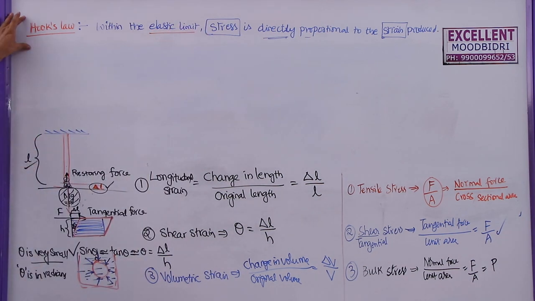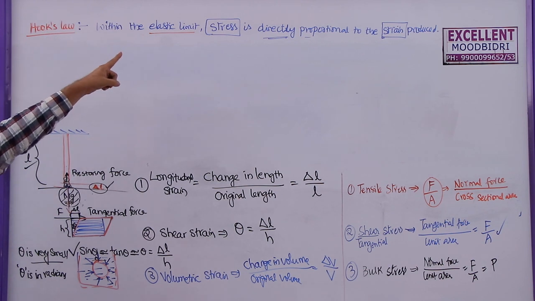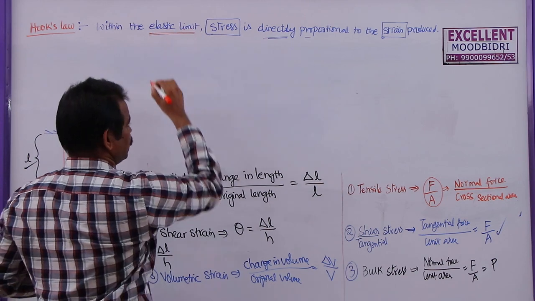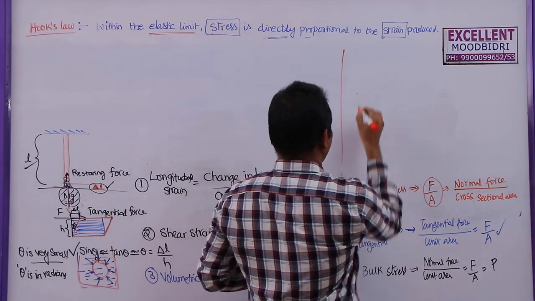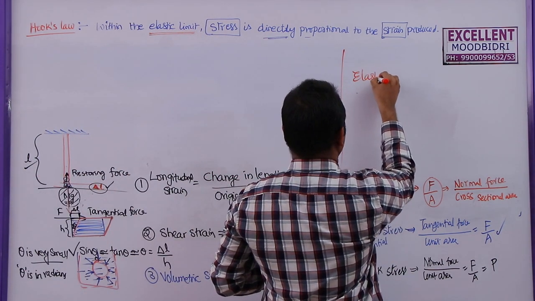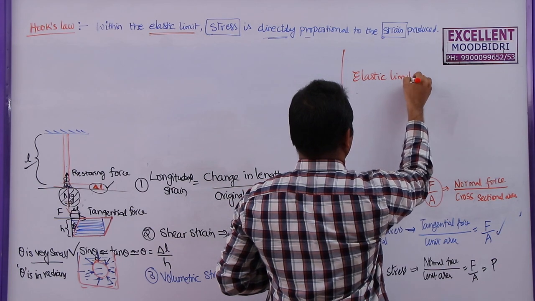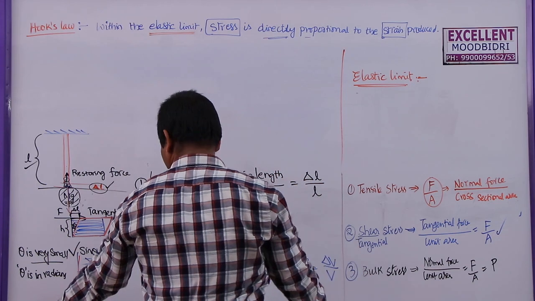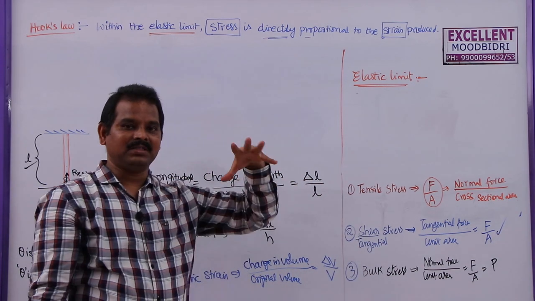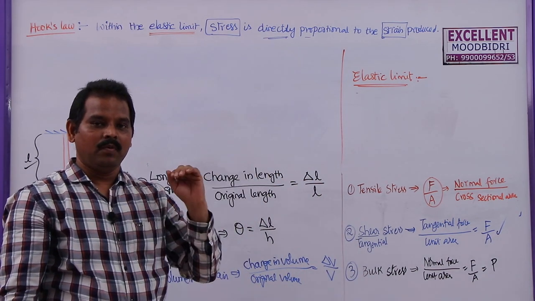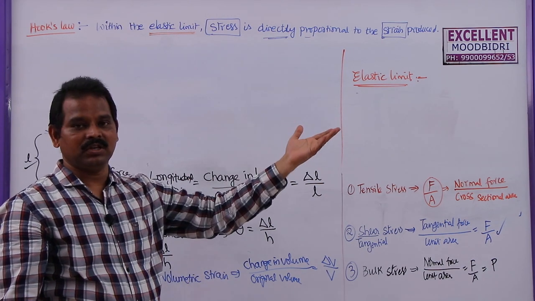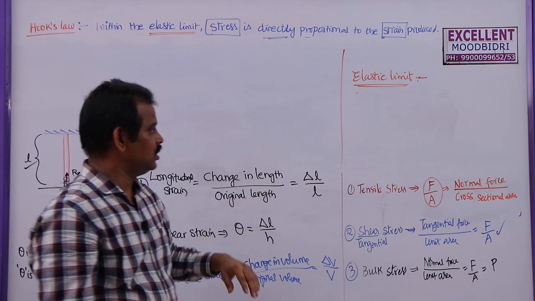Now, what is this elastic limit? That means Hooke's law can be applied only within the elastic limit of a body. So now here I am going to explain this elastic limit. We can define this elastic limit as the maximum stress up to which a body behaves as an elastic body. Beyond that stress, body will become a plastic body.